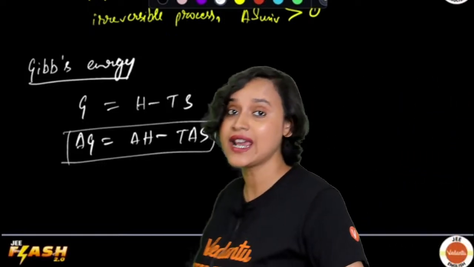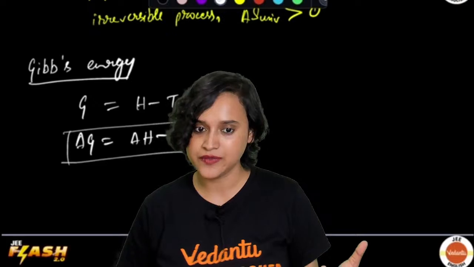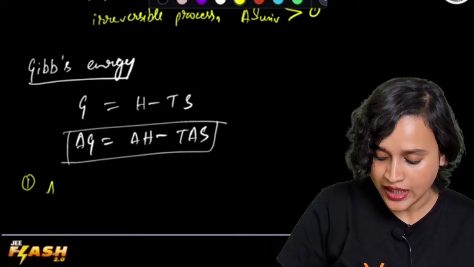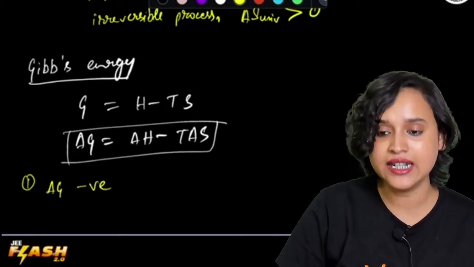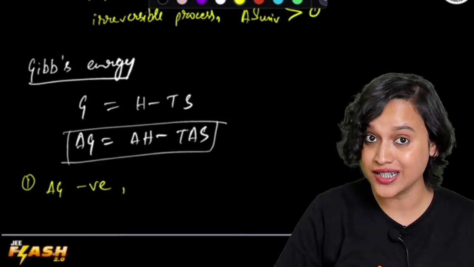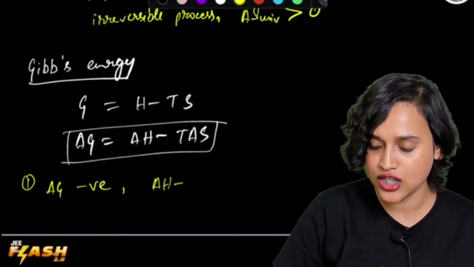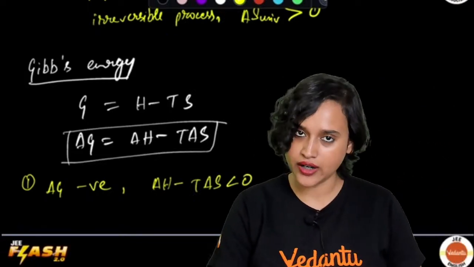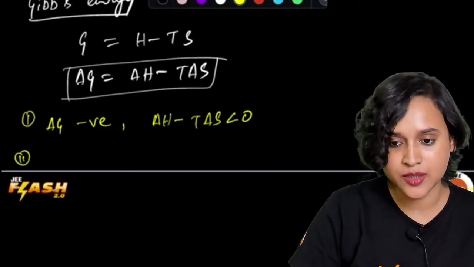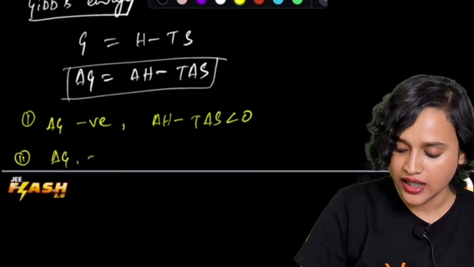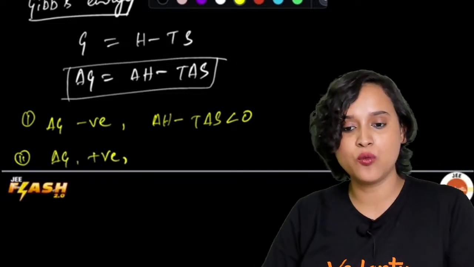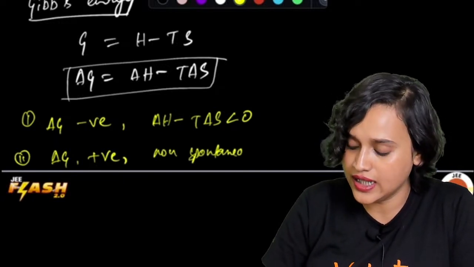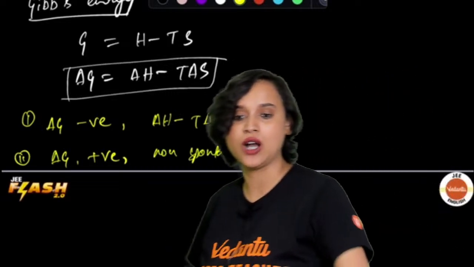Now, if delta G is negative, the process is going to be spontaneous. Write this down, these two factors are very important, everybody. Delta G is negative when the process is spontaneous, that means delta H minus T delta S is less than 0. When is delta G positive? Delta G is positive when the process is non-spontaneous.